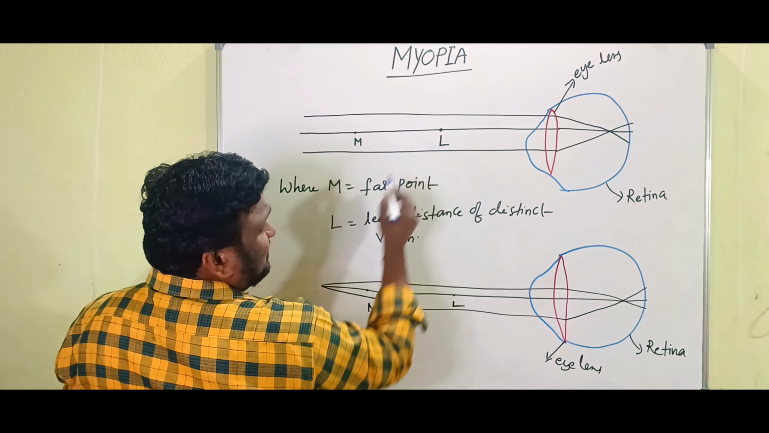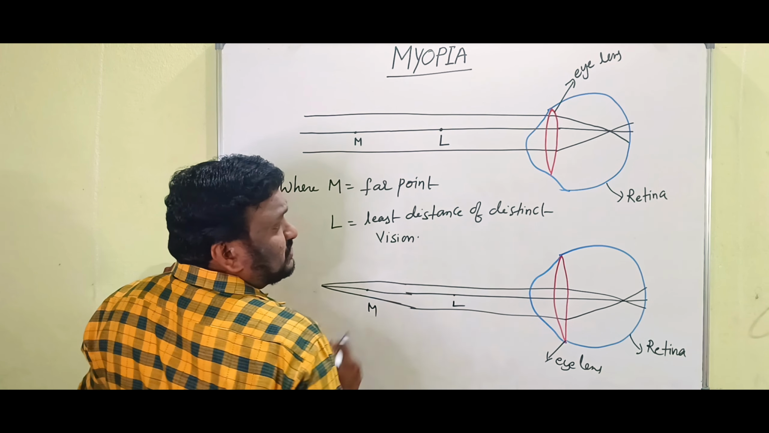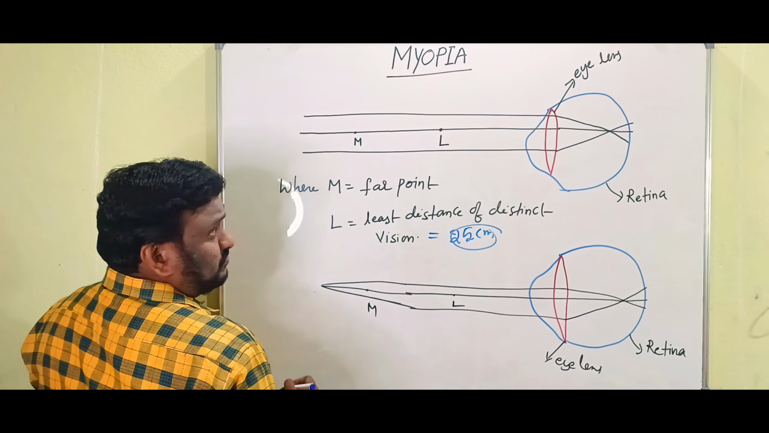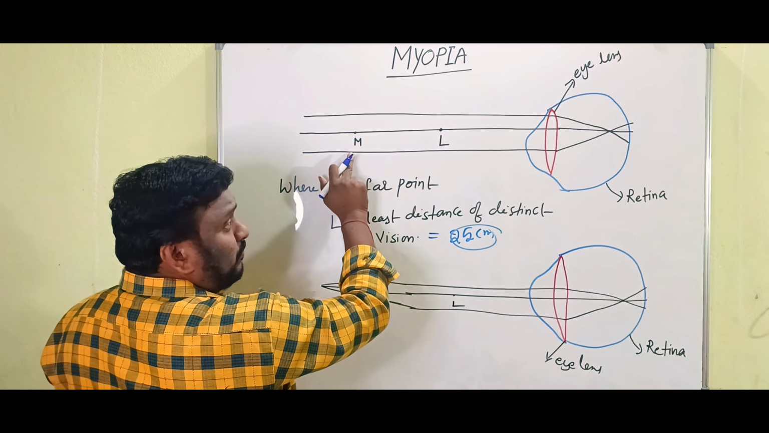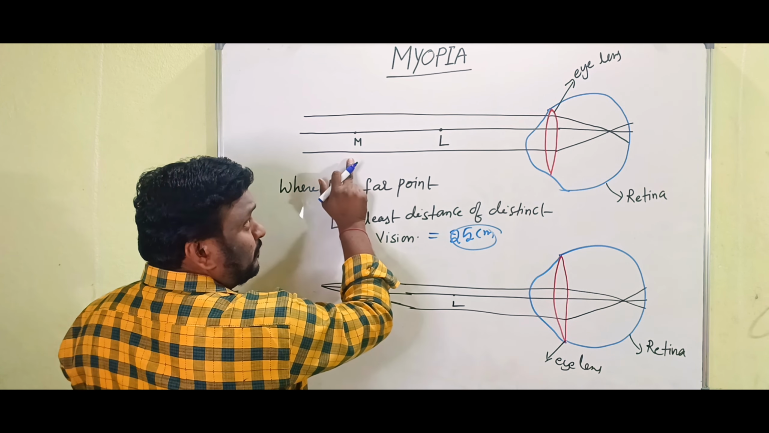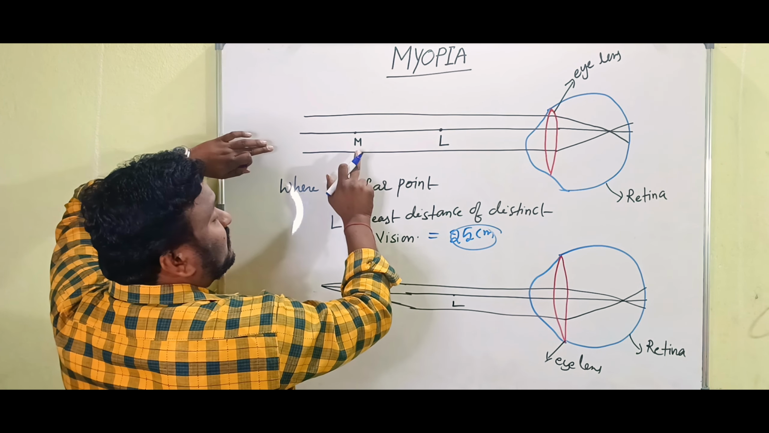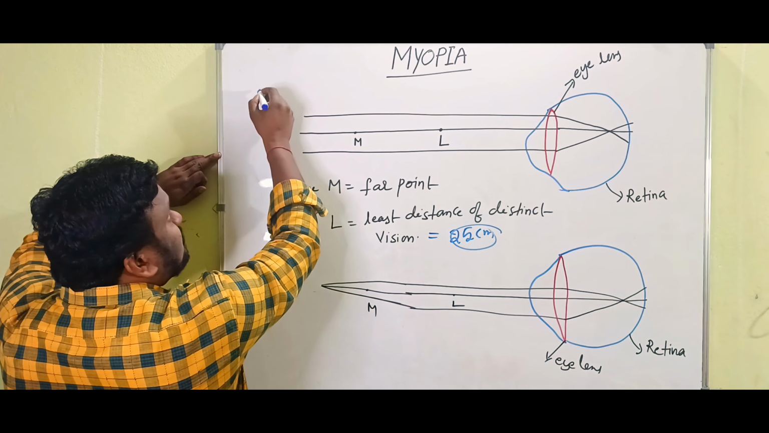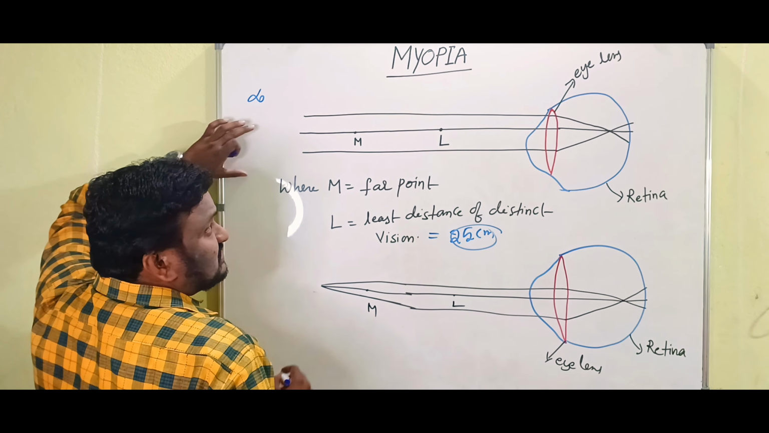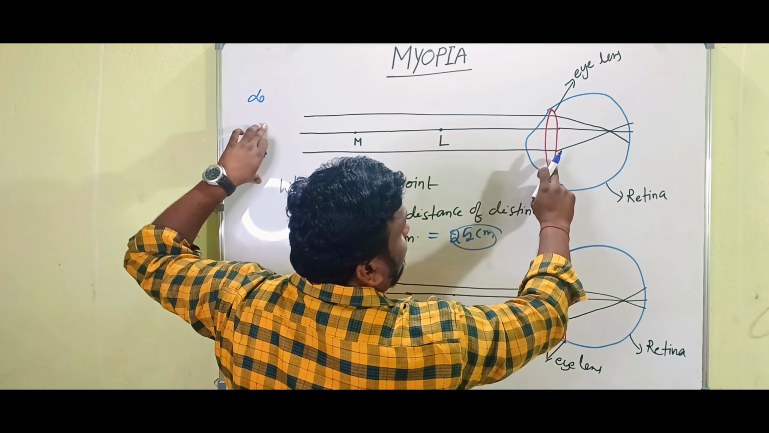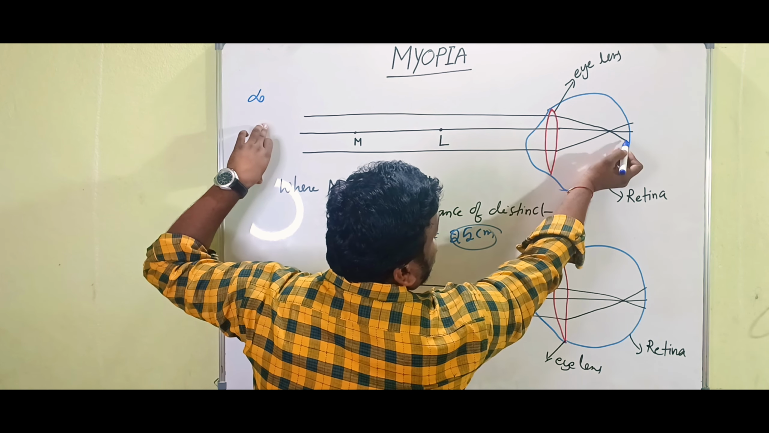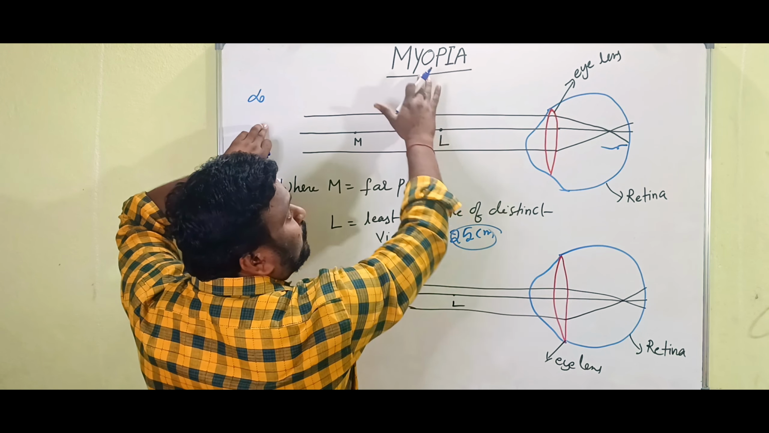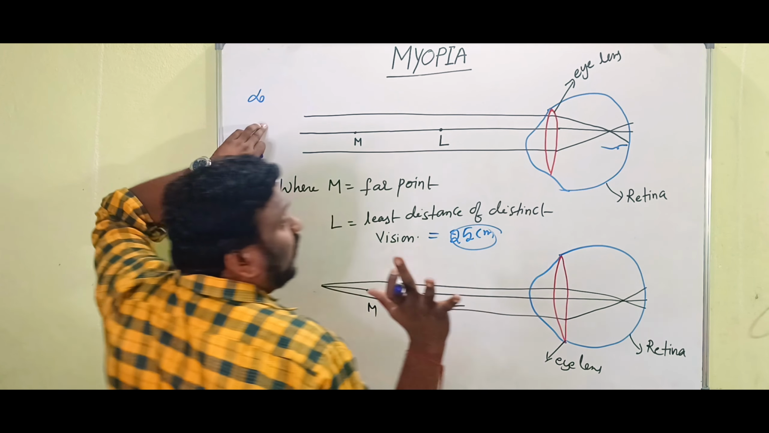Here children, L is the least distance of distant vision, obviously we will take 25 centimeters for example, and M is the far point. I already told you what the far point is. So here the light is coming from beyond the far point. That means the light is coming from infinity, and it passes through the lens and forms the image in front of the retina. That's why people suffering with myopia are unable to see far objects.